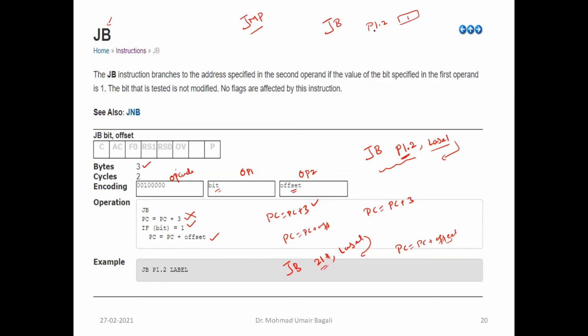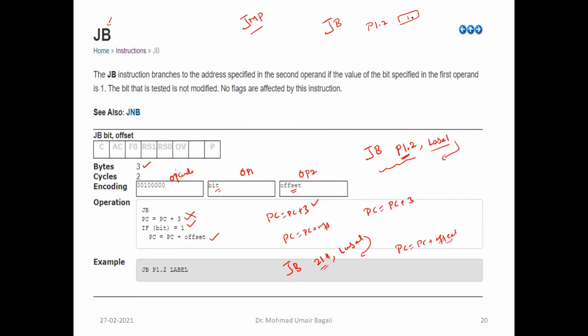Now it will go to port 1.2. If it is 1, it is going to jump to the offset address, right? And if it is not equal to 1, if it is 0, it is going to the next immediate address. Now look at this 1. So 1 is unchanged. It is going to test only that particular bit, only testing.